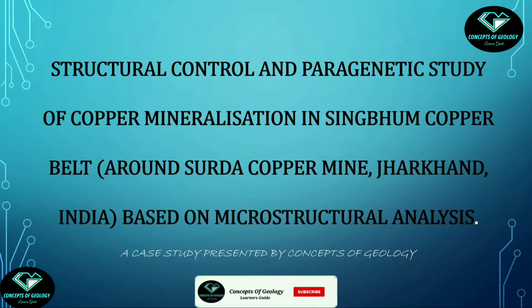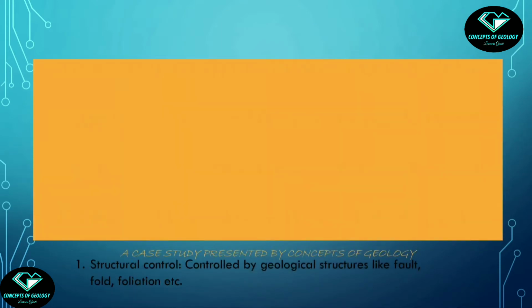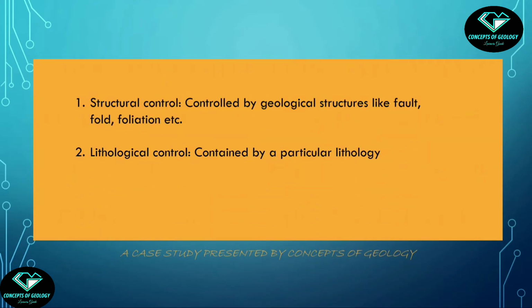Okay, so first observe the title of the topic. This is Structural Control and Paragenetic Study of Copper Mineralization. Now see, mineralization may be controlled by geological structures, like suppose along a fault or foliation plane or along the axial plane of a fold. There the host rock is not at all important, rather the structure is more reliable for finding the mineralization. They are called structurally controlled mineralization.